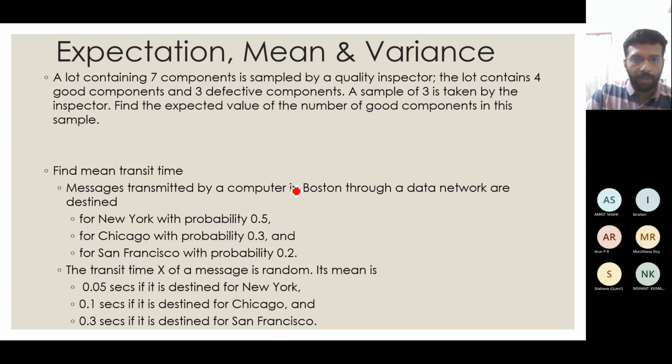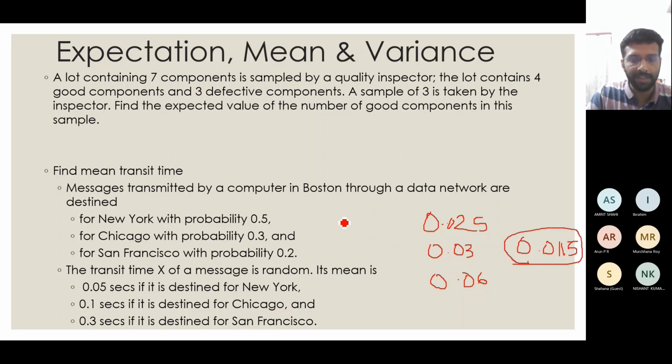If you add what we got, 0.025, 0.03 and 0.06, right? You add all this, you will get 0.115. So this is my average transit time in this case.